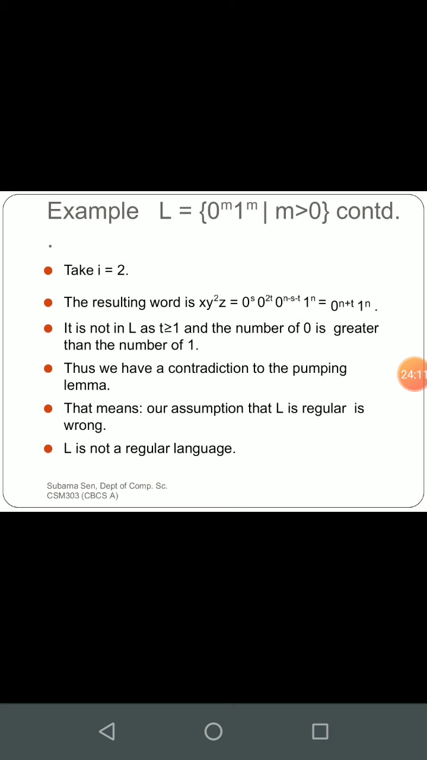So this is not the regular language, because this is the language we are trying to design, or the language we are trying to prove to be regular. It is just contradicting, right? So thus we have a contradiction to the pumping lemma. That means our assumption that L is regular is wrong. So L is not a regular language.